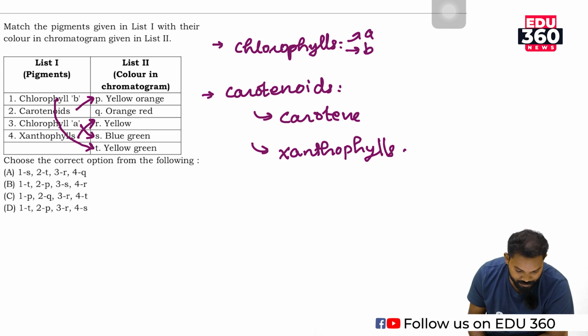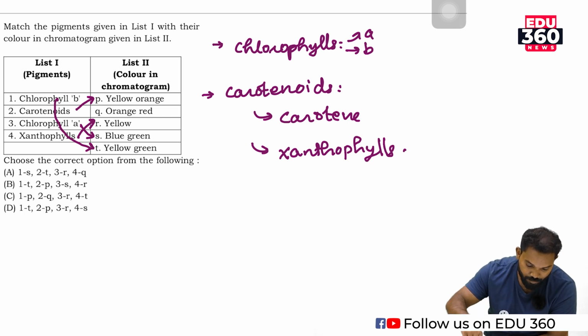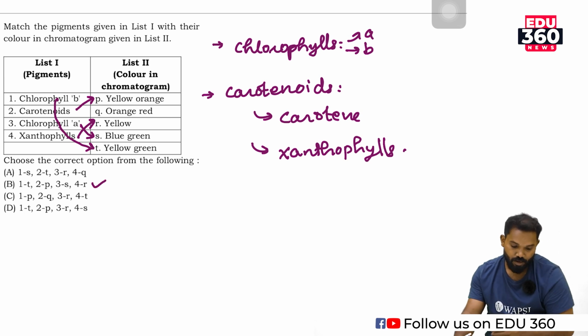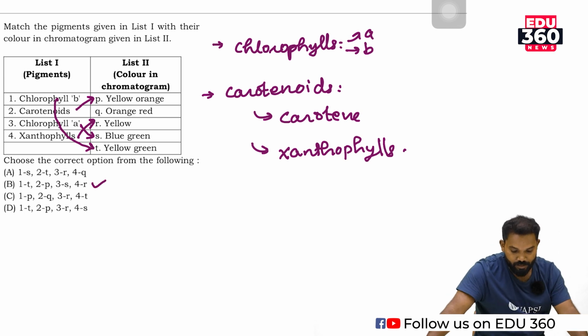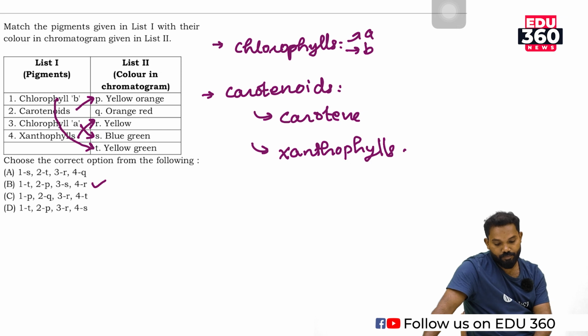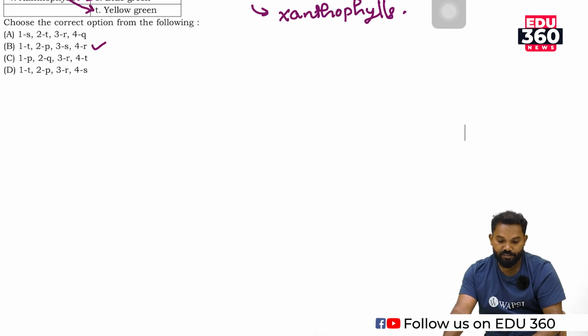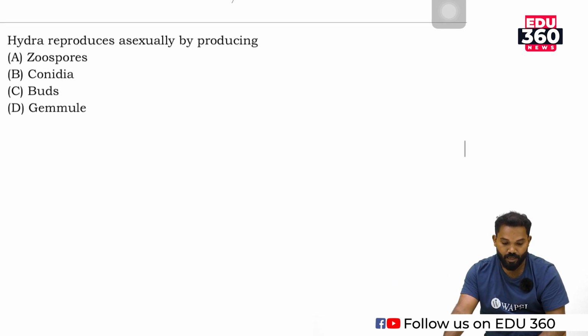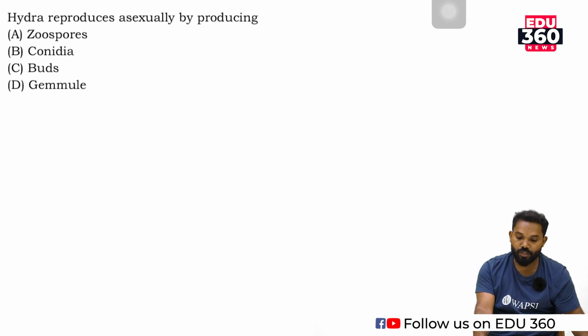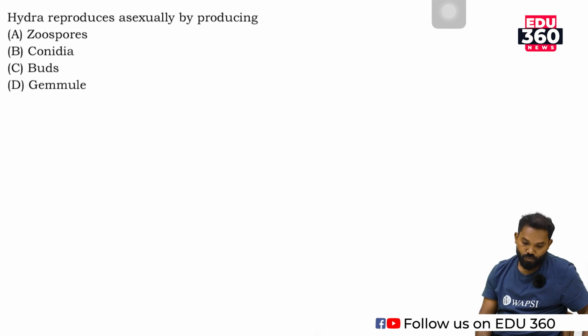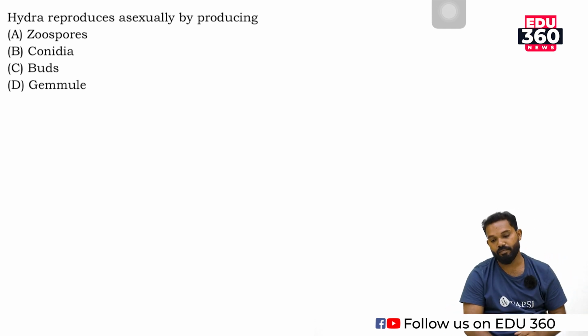So the right answer is option B: 1T, 2P, 3S, and 4R. So the answer is B. So moving to the next question. Hydra reproduces sexually by producing what type of structure?